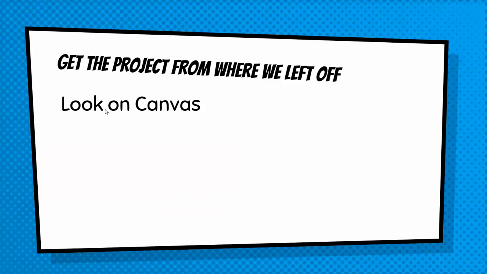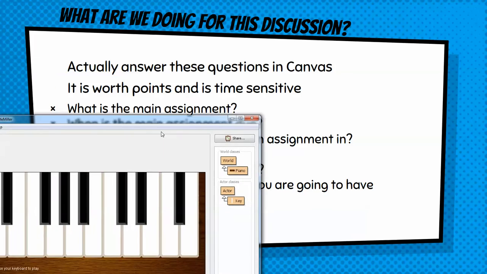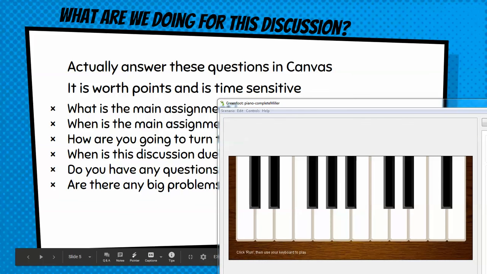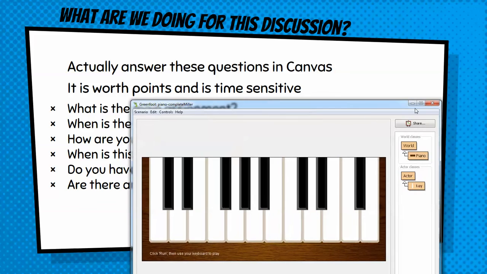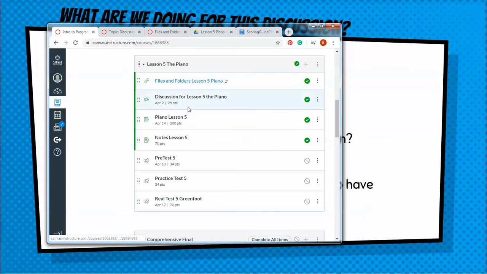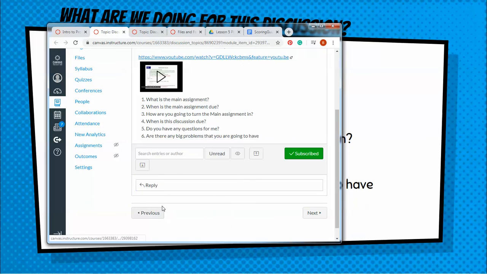Okay, so we looked on Canvas. I already showed you where to get the project from where we left off. Okay, so let's talk about this discussion. The main thing of this is to lead you to get this work on the piano project, but we need to get points for the actual discussion. So we're going to go to Canvas. You're going to go to the discussion, open a new tab, and you're going to reply here.